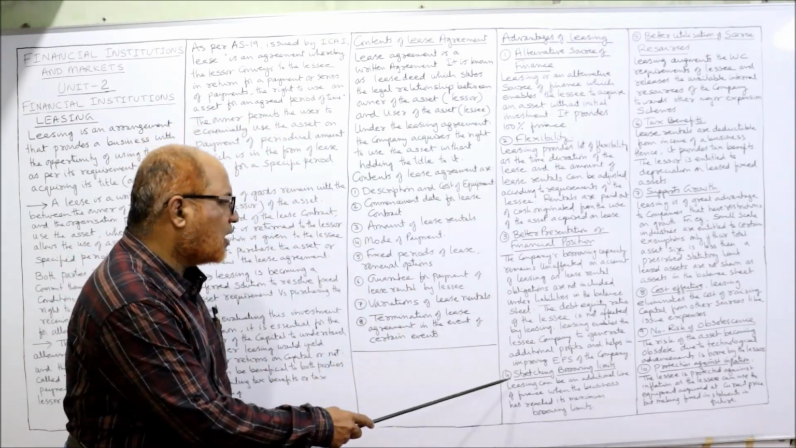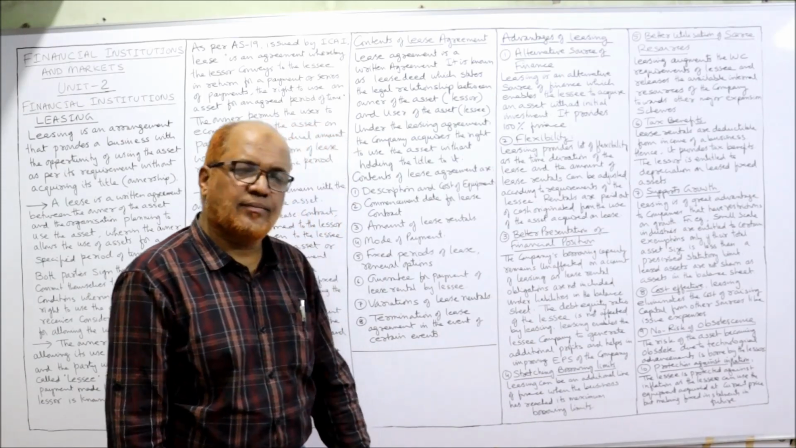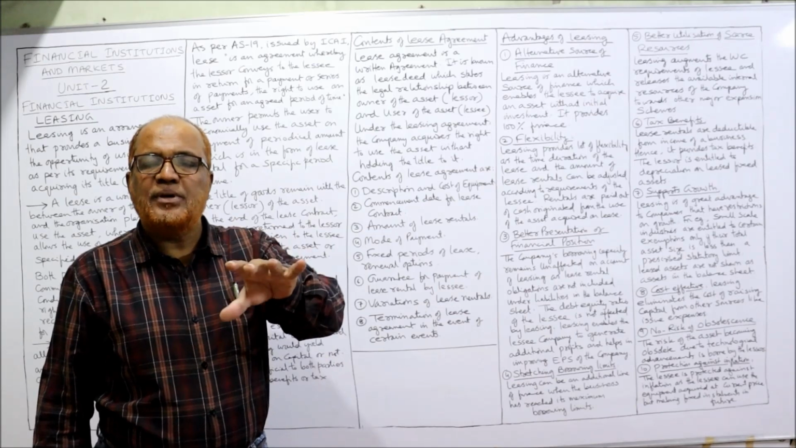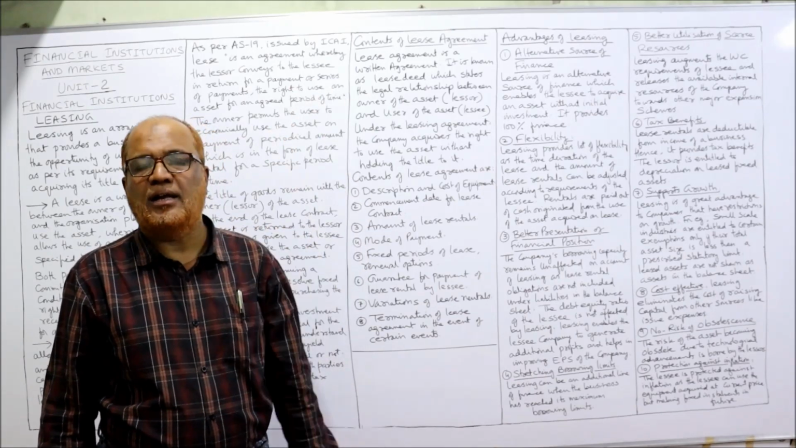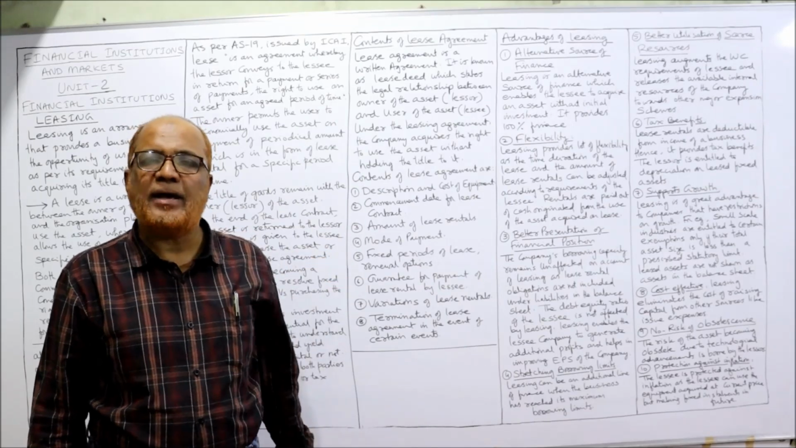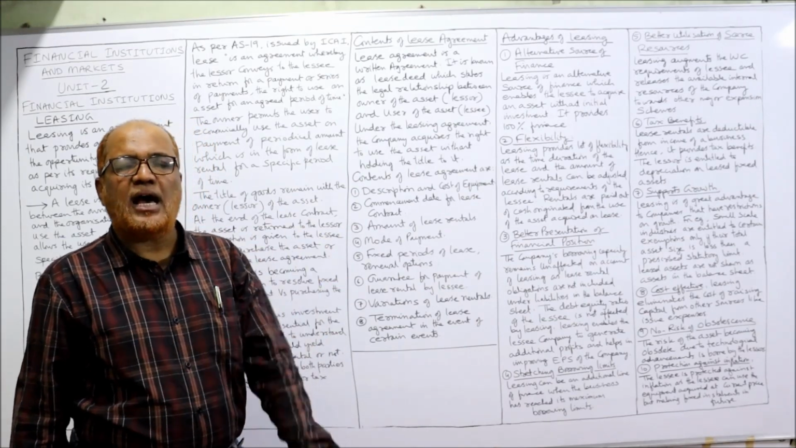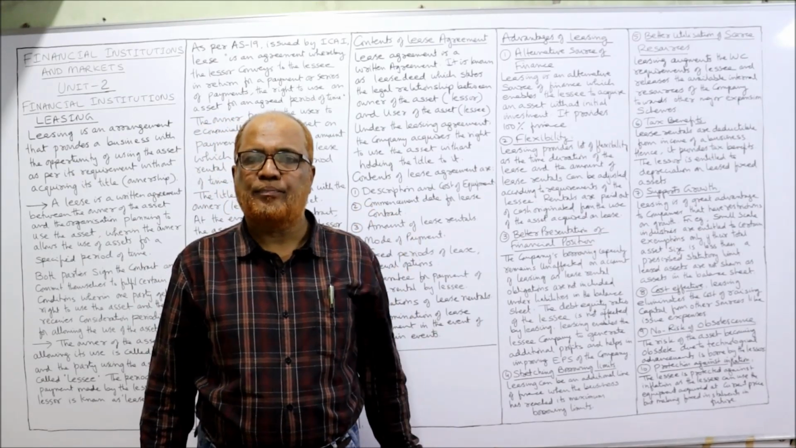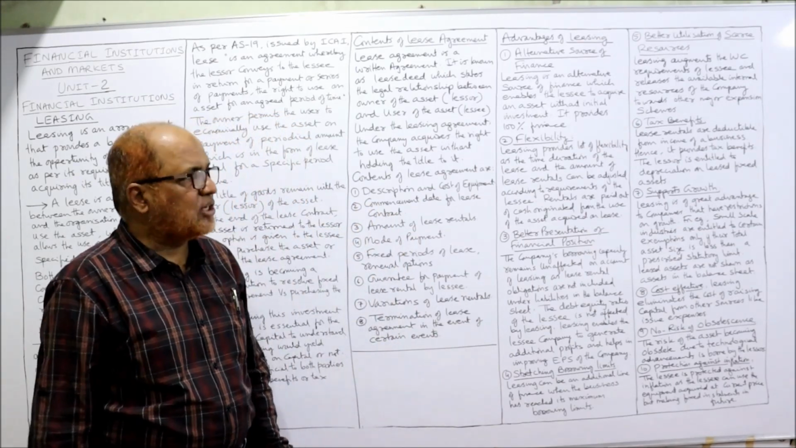Next one is stretching borrowing limits. Every business will have a limit of borrowing. A business cannot borrow in an unlimited way. Every business will have a limit on their borrowing capacity. So by taking the assets on lease, the borrowing capacity will remain same. The borrowing capacity will not change.